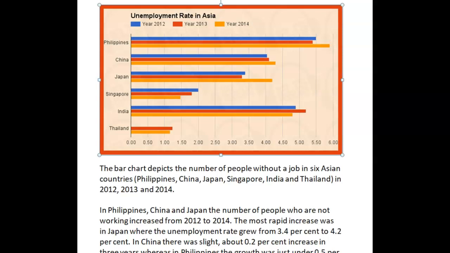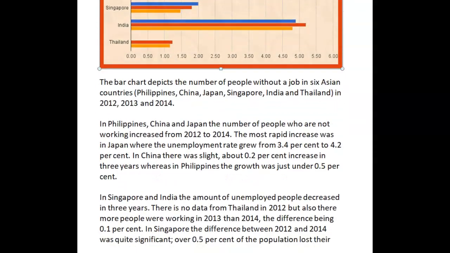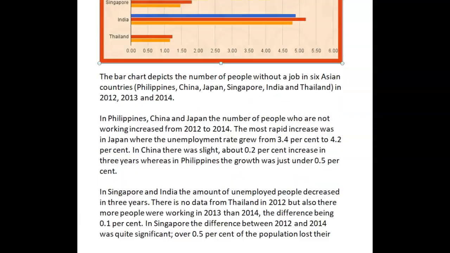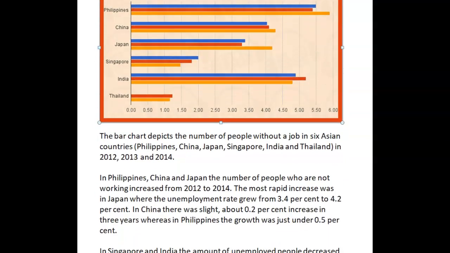So for me, this is not really giving us a full scope of the figures. This particular figure here, at almost 6% unemployment, was something you absolutely should have mentioned. It's the highest figure on this bar chart. So to leave it out for me is not great. You focused more on the differences. You kept talking about, right, there was a 0.2% increase and so forth. You did a lot of that throughout this. So that for me was focusing too much on detail and not enough on the big picture.